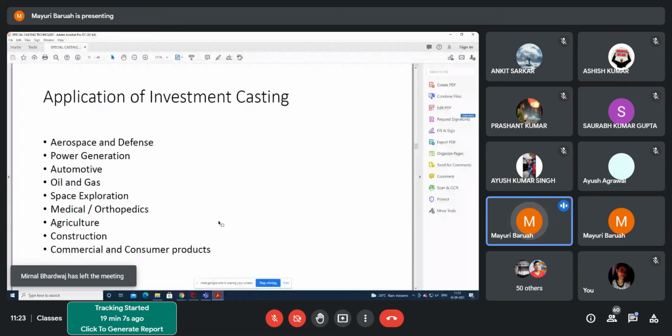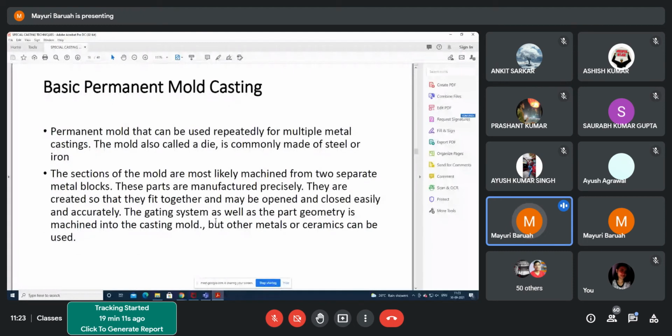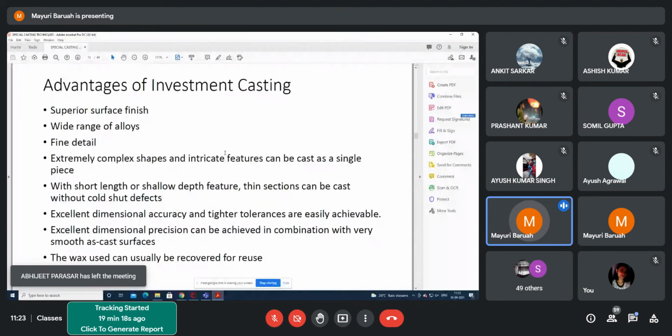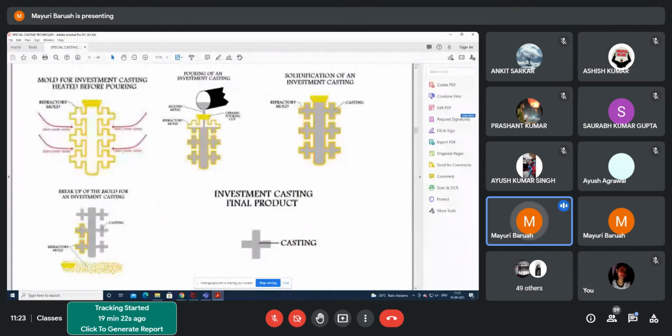So this is the second kind of expendable casting, investment casting. But you cannot reuse it several times. You can reuse the wax, but you have destroyed the pattern by scribbing or some breaking, so you cannot reuse this pattern several times. There are certain permanent mold castings also, which can be utilized multiple times, until and unless the shape distorts.